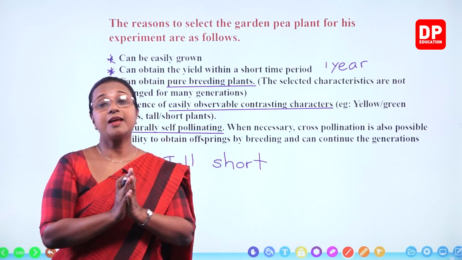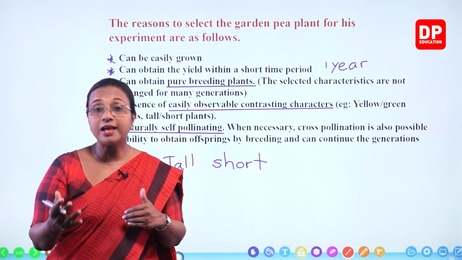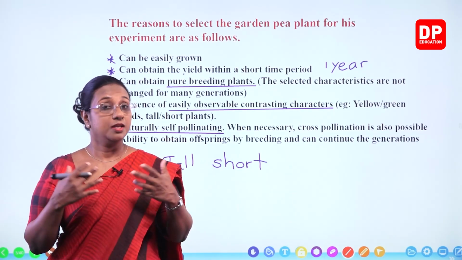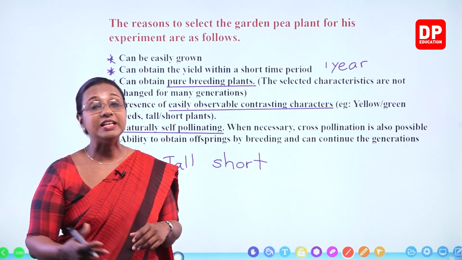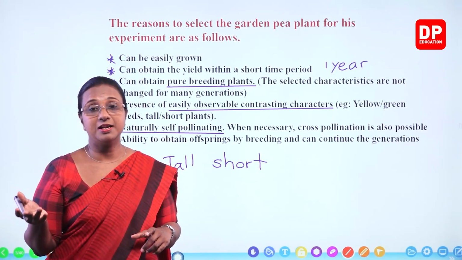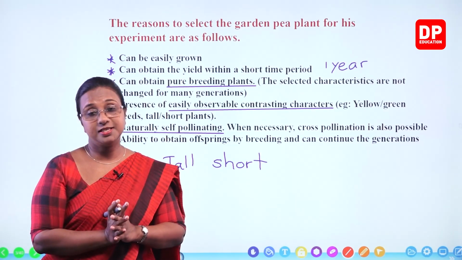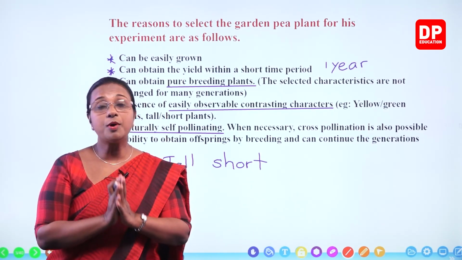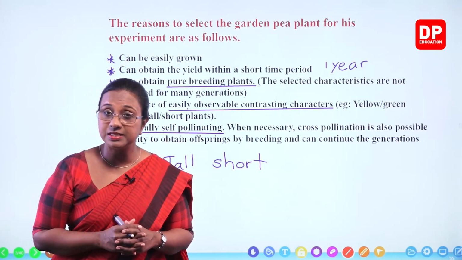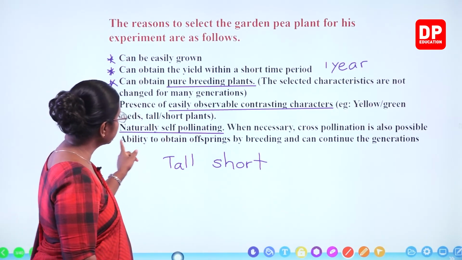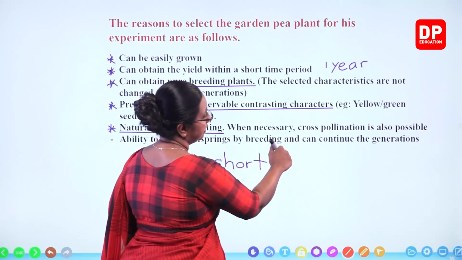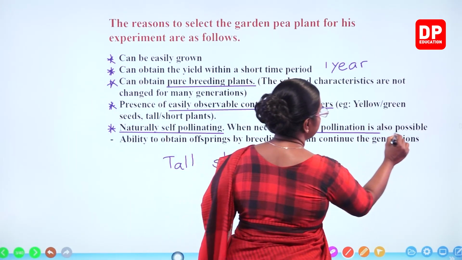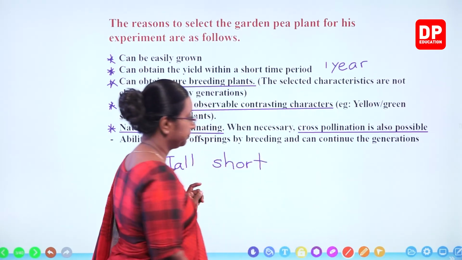So when these characteristics mix and new characteristics are formed, in addition to pure breed plants, you will get cross-breeded plants, mixing of characteristics. So that is also possible with this Pisum sativum. So here, naturally self-pollinating, but when necessary, cross-pollination is also possible.